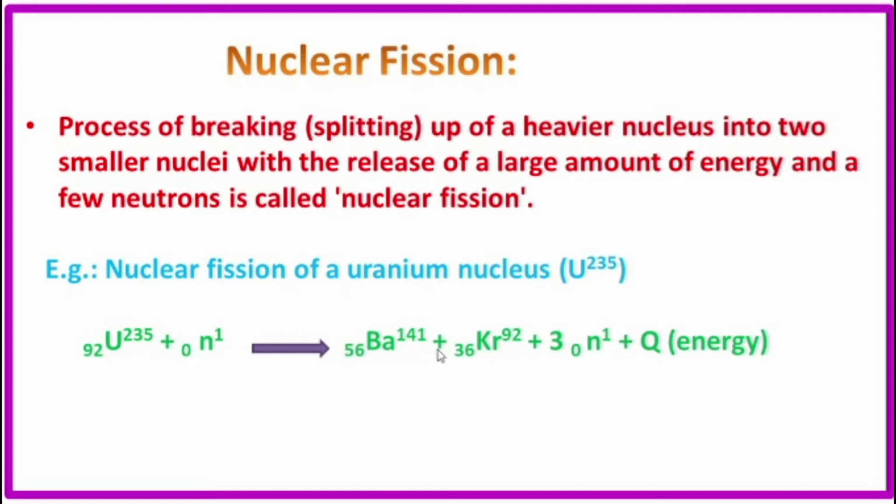It split into two smaller nuclei, barium and krypton: 56 barium 141 plus 36 krypton 92 with a large amount of energy, Q is the energy, and a few neutrons. So here we get 3 neutrons. It is called nuclear fission. Nuclear fission of a uranium nucleus is given. So a heavier nucleus is bombarded with a neutron, and we get two lighter nuclei, barium and krypton, with 3 neutrons and some amount of energy.